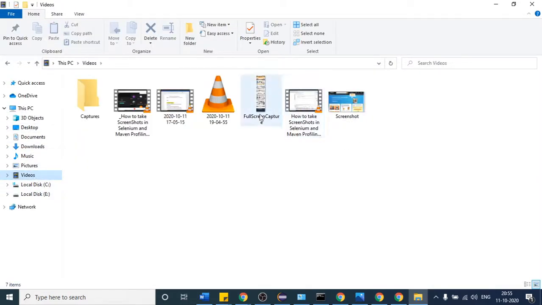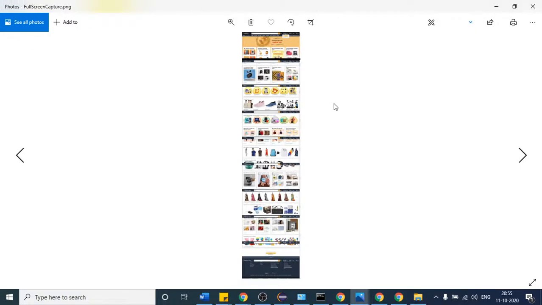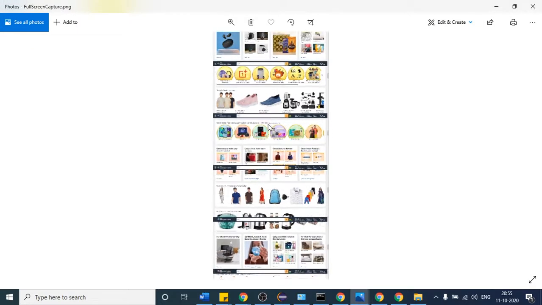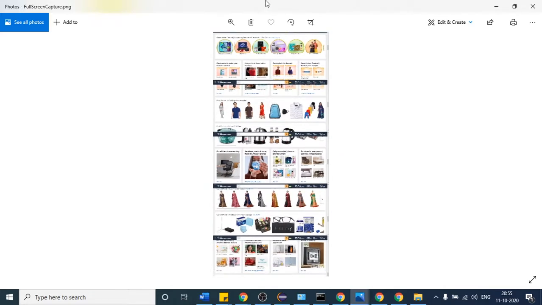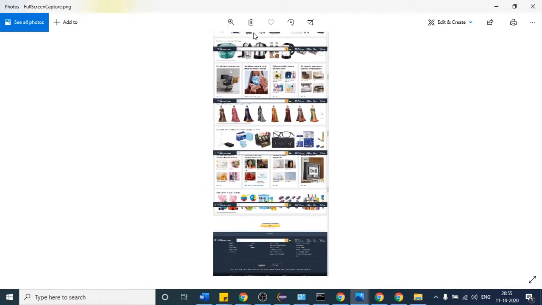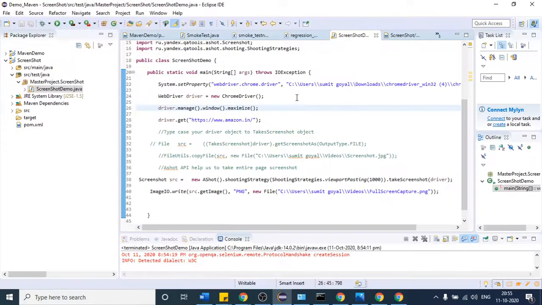Here you can see the full screen capture. This time it has captured the screenshot of the whole web page. So with the help of the Ashot API, you can also perform this task. Is it clear to everyone? You can see till the end. Okay, so this is the end of the page. Is it clear to everyone? Yes, sir. Okay. Please share that code in classroom also. Yeah, I will share. Don't worry.